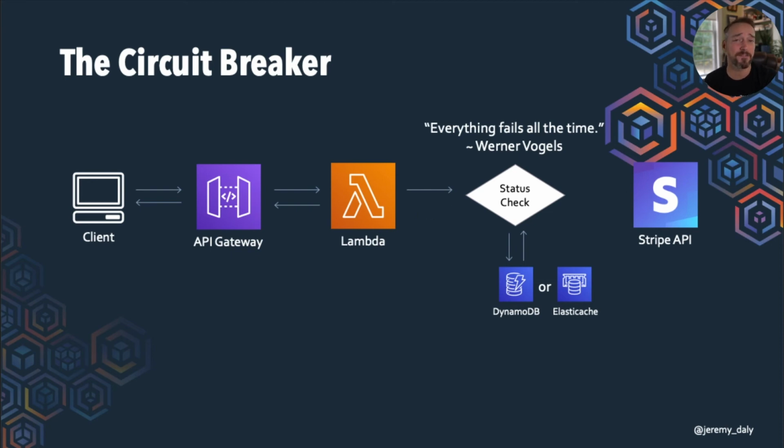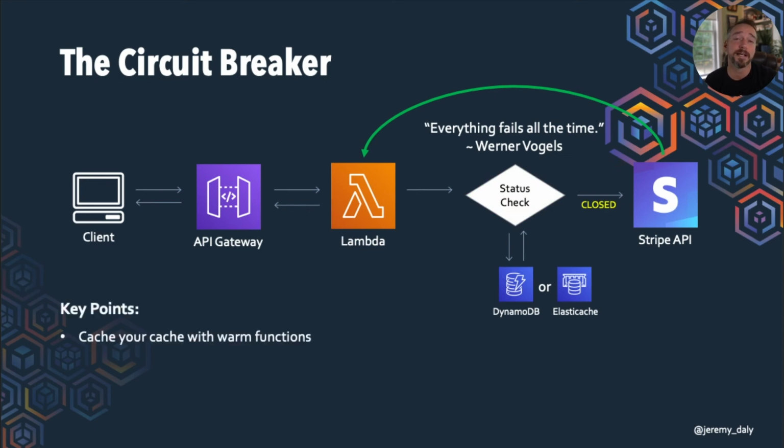Now, obviously, we can't do that forever, so what we want to do is periodically send what's called a half-open request. If that fails, we just stay in the open state. But if it succeeds, then we update our caches, and then we can go ahead and start sending requests again because we closed our circuit. So a couple of key points here. We do want to cache our cache with warm functions, meaning that essentially we don't want to be calling that DynamoDB or ElastiCache on every single invocation.